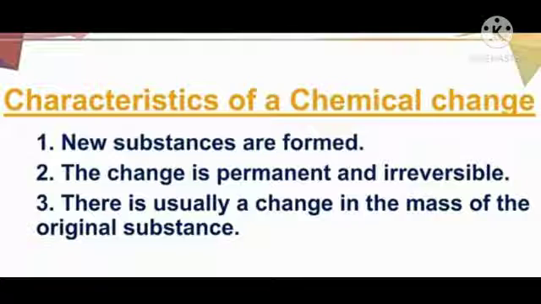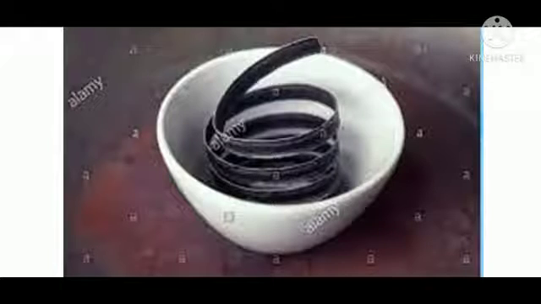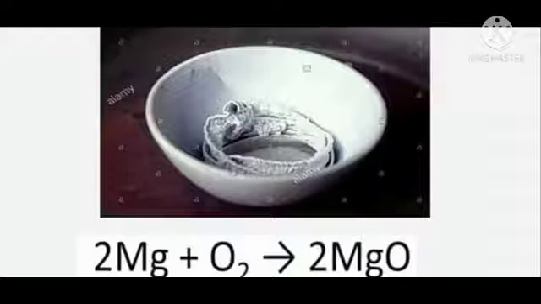Now the third characteristic is there is usually a change in the mass of the original substance. For example, you take a magnesium ribbon in a crucible and note down its weight. Then you heat this magnesium ribbon, and after heating, again you take the weight of this crucible, and what you will observe is that the weight of this crucible has increased.